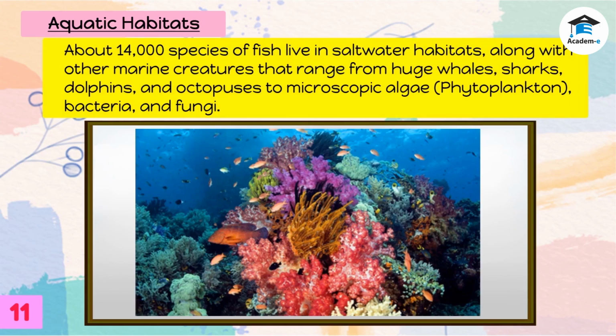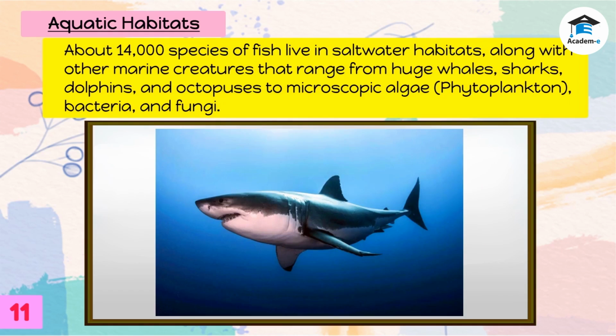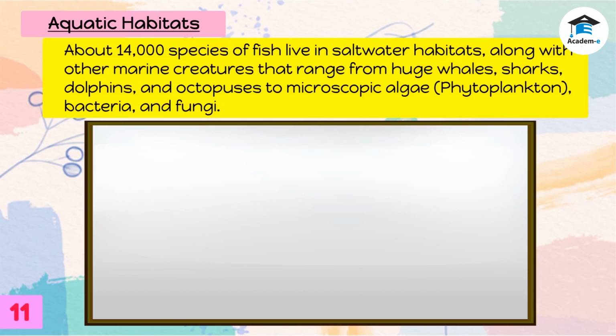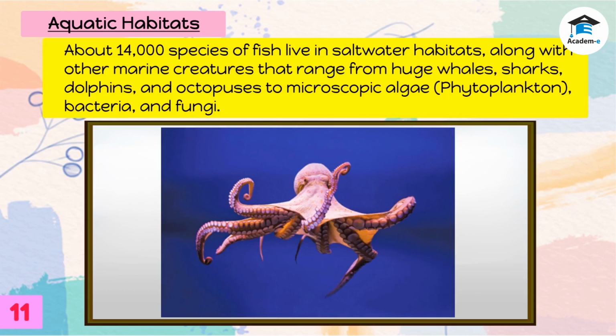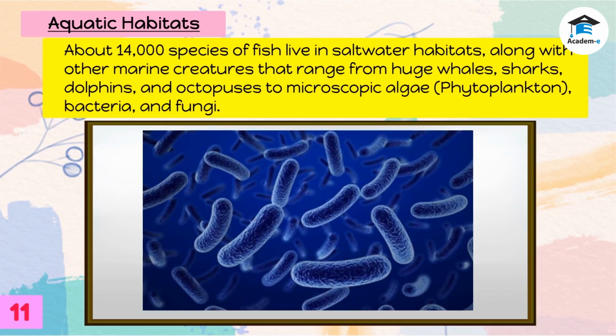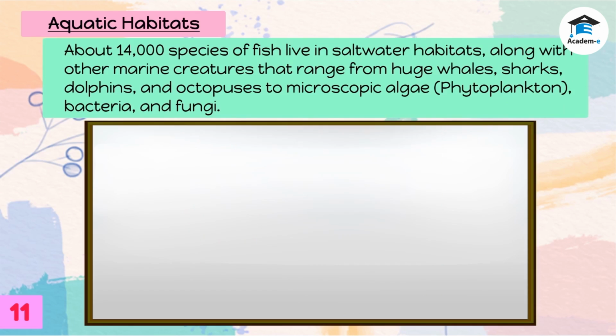About 14,000 species of fish live in saltwater habitats, along with other marine creatures that range from huge whales, sharks, dolphins, and octopuses, to microscopic algae, bacteria, and fungi.